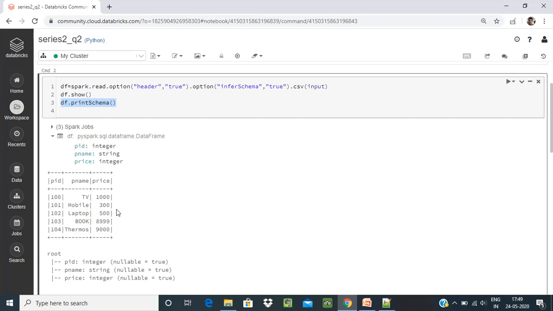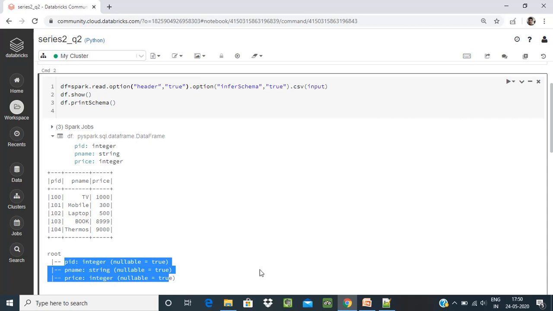It means the first task, reading the data from CSV, we have done. It means spark.read.csv, and header true I have given for picking all the column names, because the column names are in the first line of the file, and option inferSchema true gives the type of data. So you can see PID is integer, pname is string, price is integer.